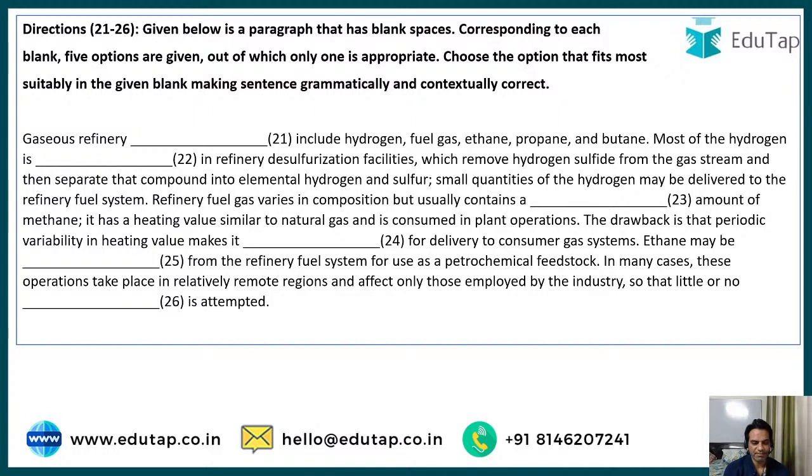It has a heating value similar to natural gas and is consumed in plant operations. The drawback is that periodic variability in heating value makes it dash for delivery to consumer gas systems. Ethane may be dash from the refinery fuel system for use as a petrochemical feedstock. In many cases, these operations take place in relatively remote regions and affect only those employed by the industry, so that little or no dash is attempted.